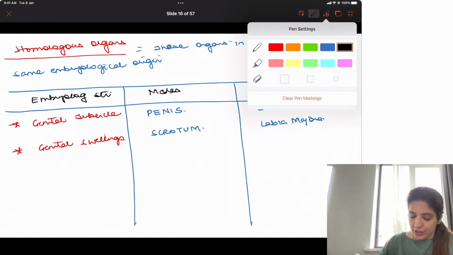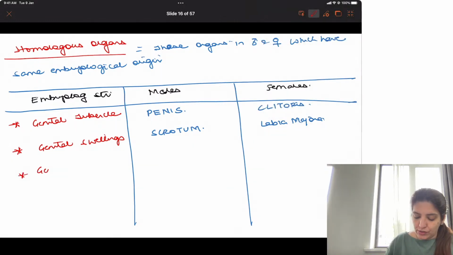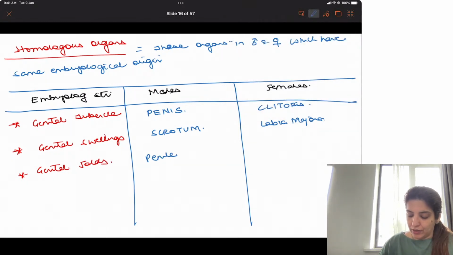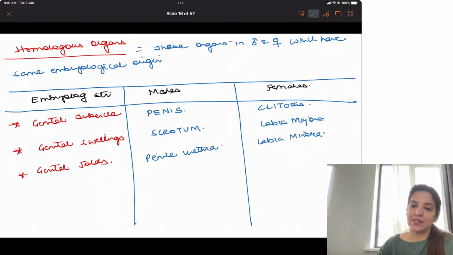Then we have genital folds which form penile urethra in males and labia minora in females. So penis and clitoris are homologous structures, scrotum and labia majora are homologous structures, and penile urethra and labia minora are homologous structures.